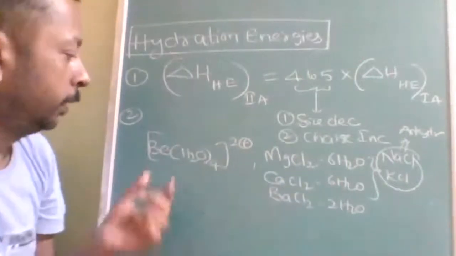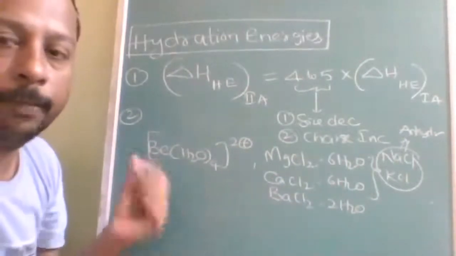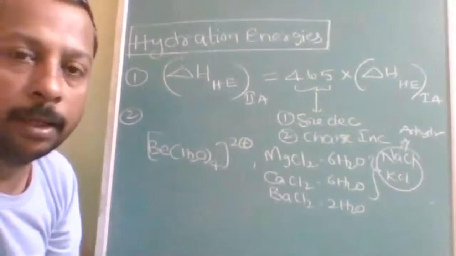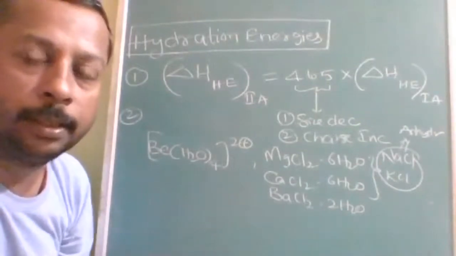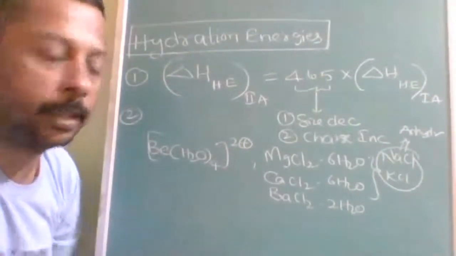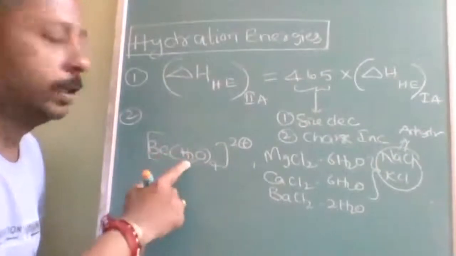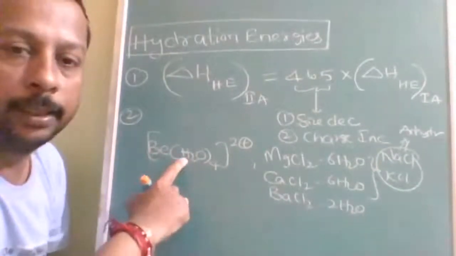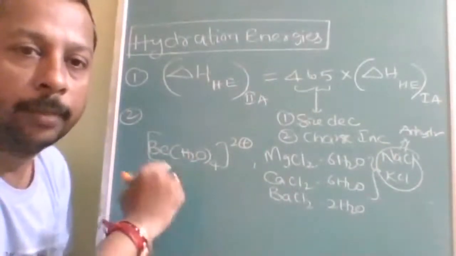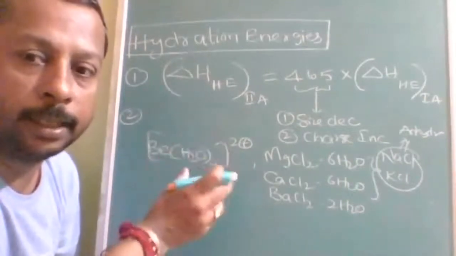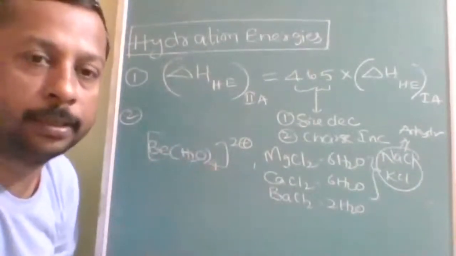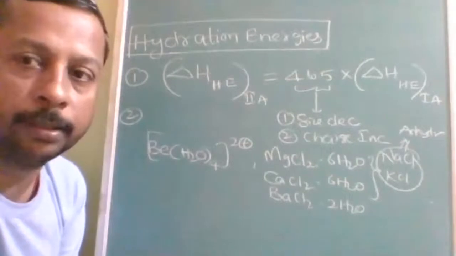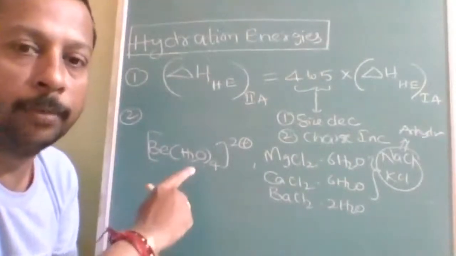Next. See, beryllium actually has the highest capacity to form hydrated complexes, but its small size does not allow it to accommodate more water molecules.